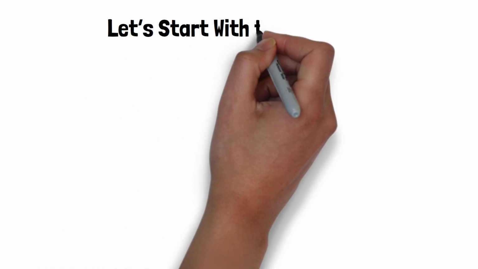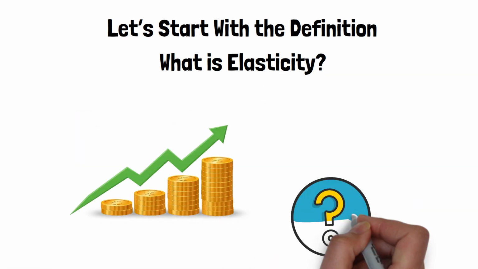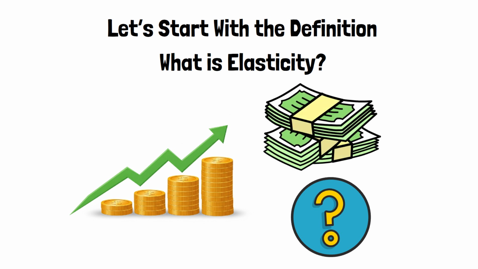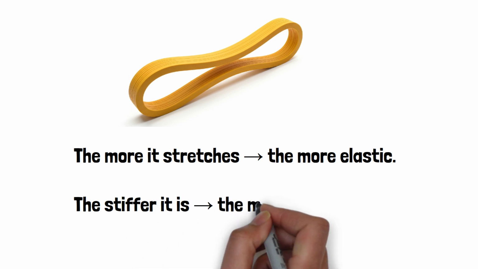Let's start with the definition. What is elasticity? Elasticity in economics measures how sensitive demand or supply is to changes in price. Think of it like a rubber band. The more it stretches, the more elastic. The stiffer it is, the more inelastic.